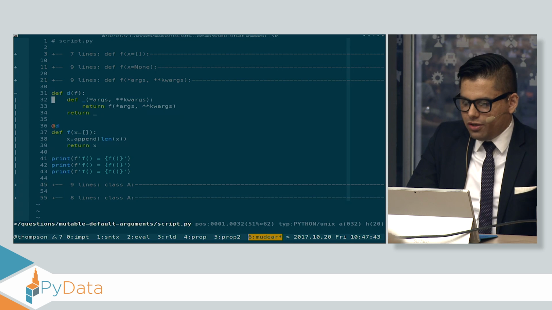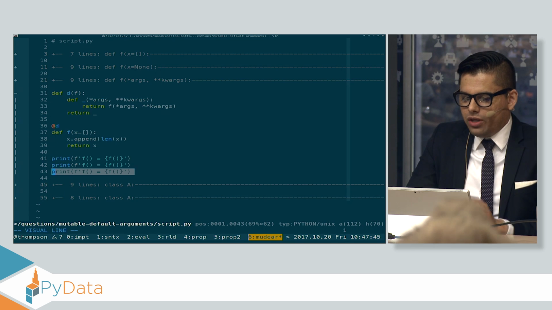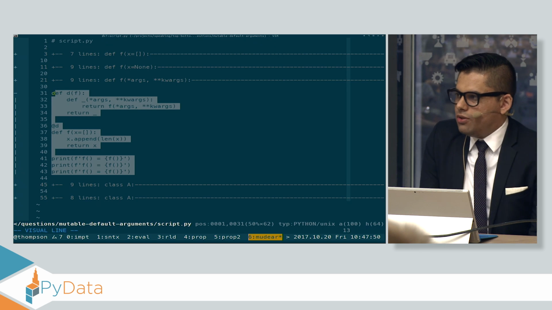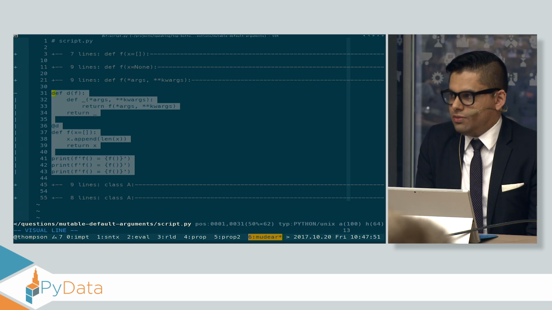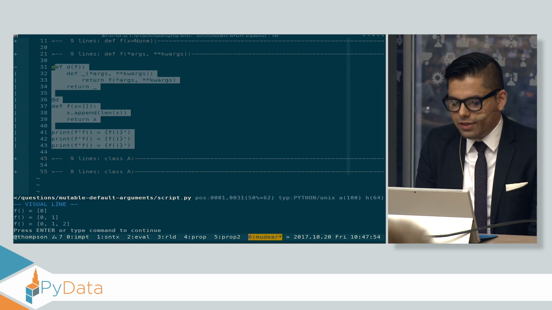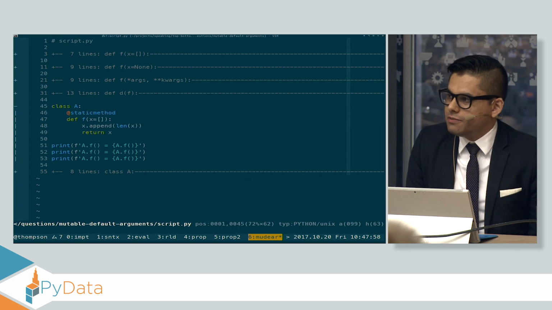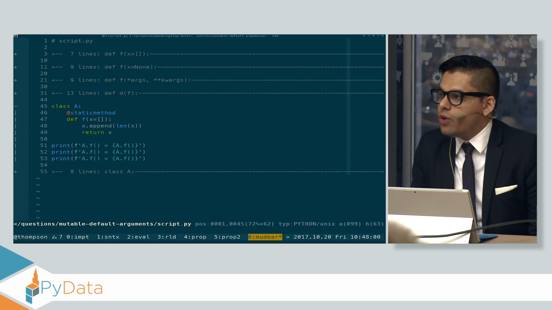So if I create a decorator that looks like that, and I run the code in this fashion, what gets printed? 0, 0, 0, or 0, 0, 1, 0, 1, 2? 0, 1, OK. Very good. That's exactly what gets printed. What happens if I stick this into a class? Does that change the output? Which of the 2 outputs do I get?